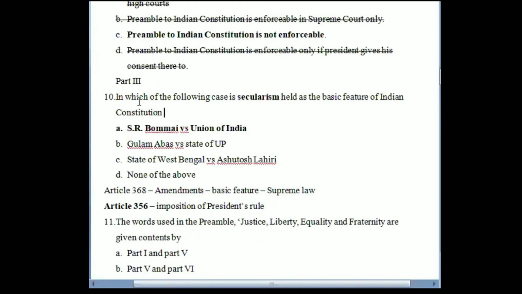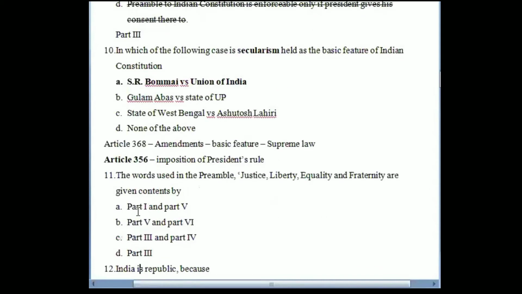So the answer to question number 10 is that the concept of secularism was held as a basic feature of the Indian constitution in the case of S.R. Bommai versus Union of India. You should remember that two things were discussed: the imposition of President's rule under Article 356, and also the concept of secularism.